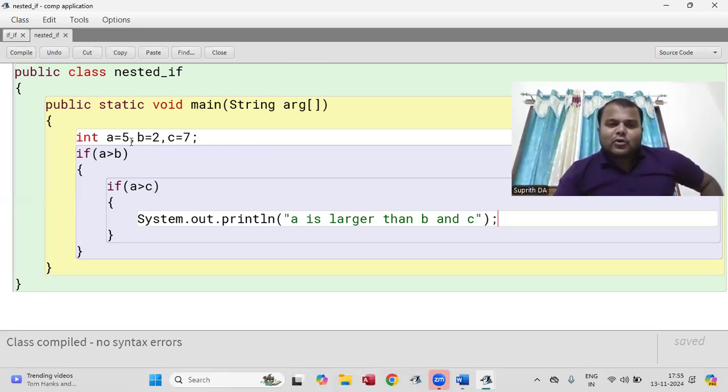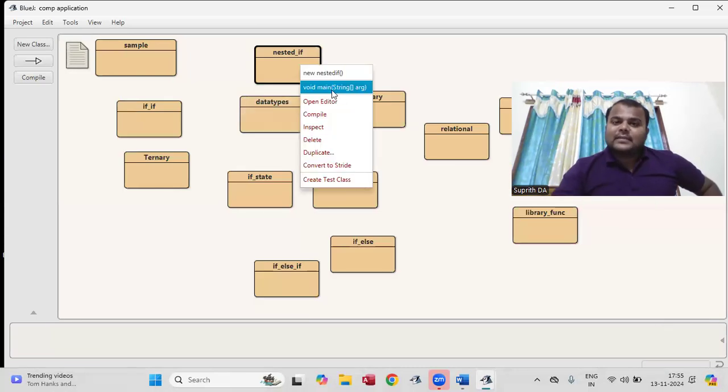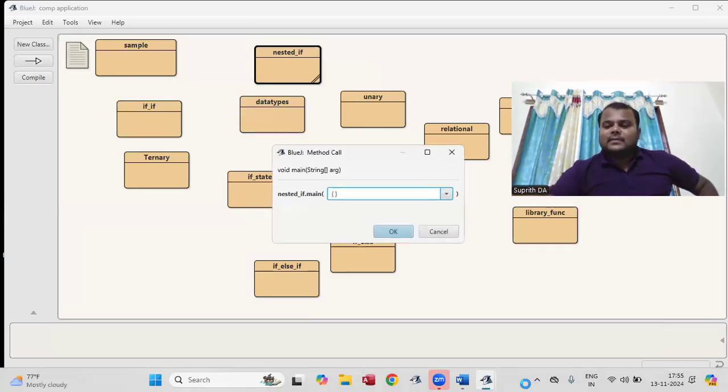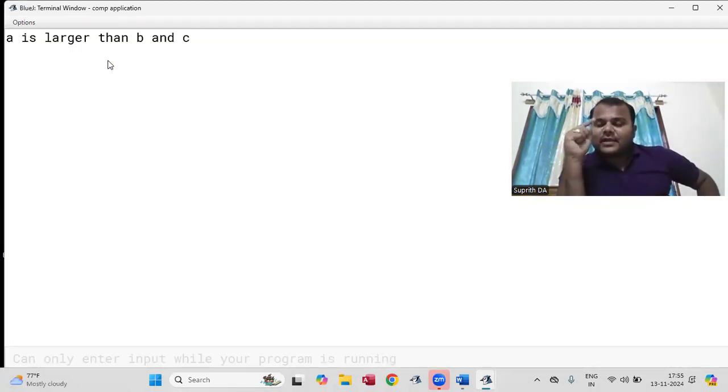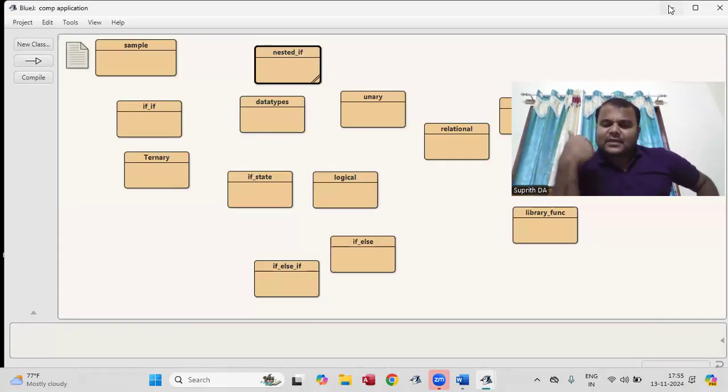If I change the value here to 9, now A is 9, greater than 1 and 9 is greater than 2 also. Now you can run. So what is the output? What is it going to print? A is larger than B and C. Why is it coming now? If the condition is true, it is going to execute the statement. What is the meaning of nested if? It means we write an if statement within another if statement. Got it? So we have discussed if-else, if only, and nested if.